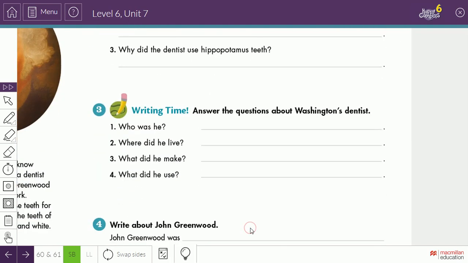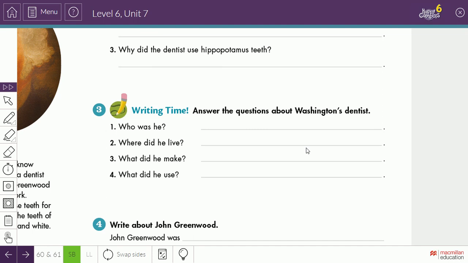Now we will move to writing time. We'll read the question. Answer the questions about Washington's dentist. So these questions are about the dentist of George Washington. Who was he? His name was John Greenwood. Where did he live? He lived in... no, you complete it. What did he make?